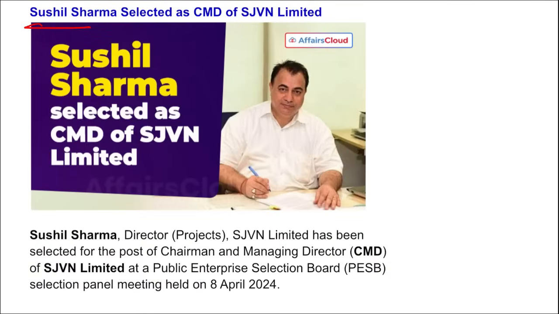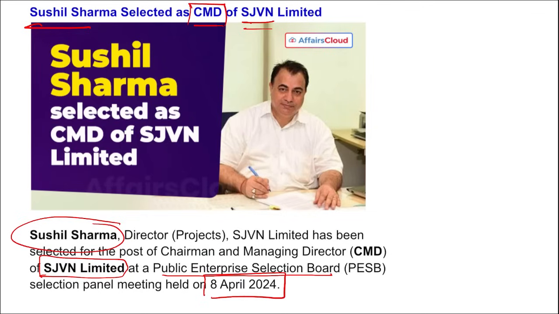Next is Sushil Sharma has been selected as the chairman and managing director of SJVN Limited. Right? I repeat, Sushil Sharma, as you can see him in the picture, correct, he has been appointed as the chairman and managing director of SJVN Limited, that is a public enterprise selection board meeting for which was held on 8th of April. So direct question, who has been appointed as the new chairman and managing director of SJVN? Sushil Sharma.